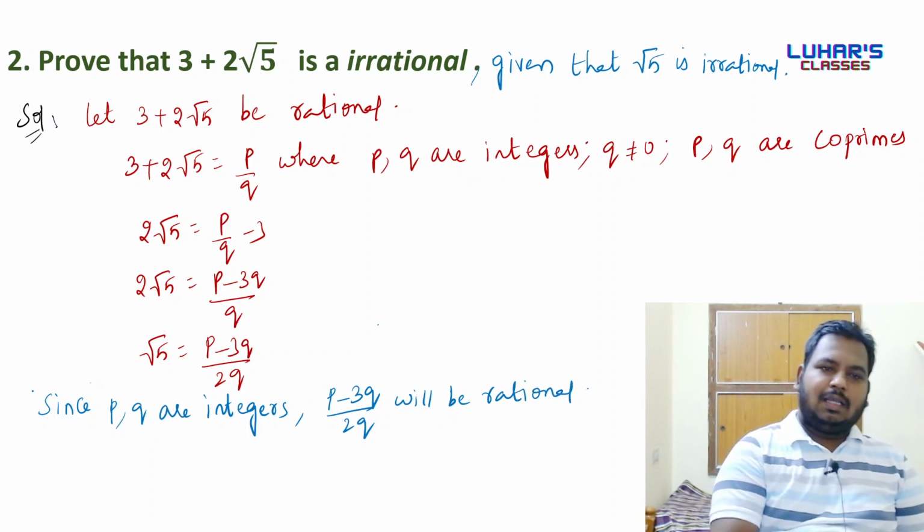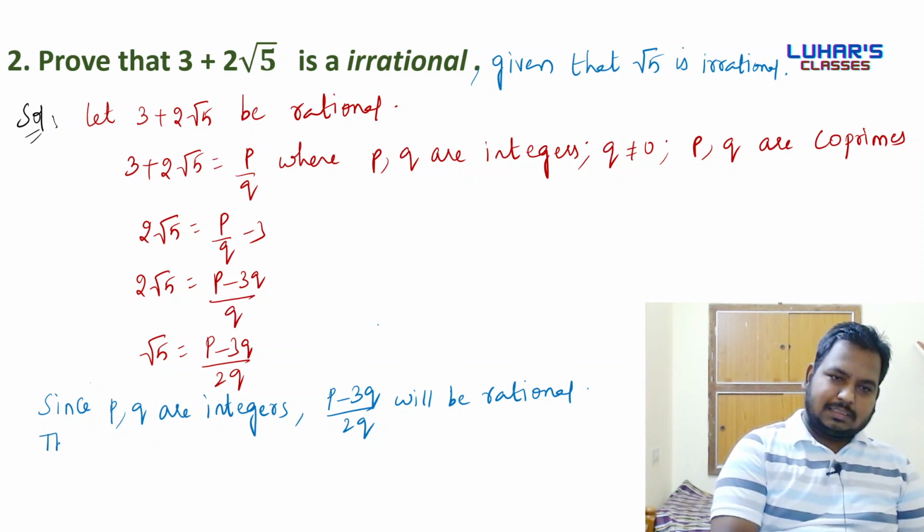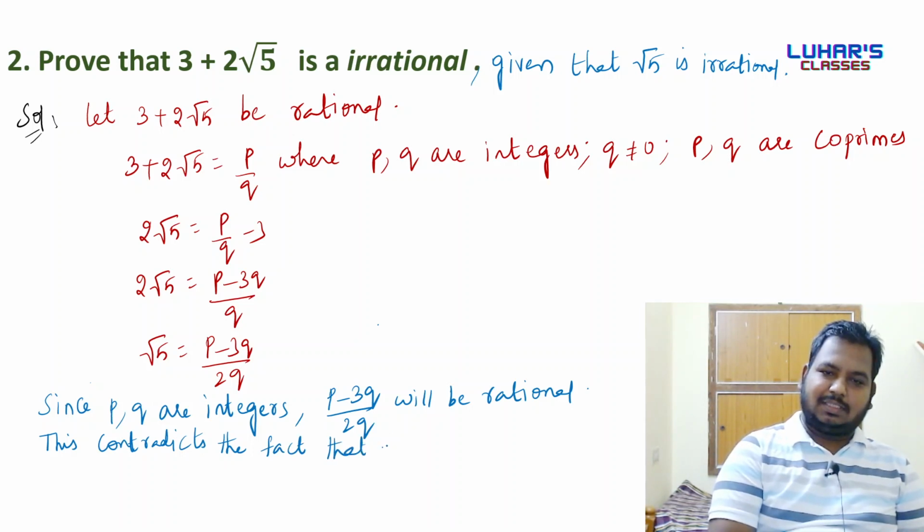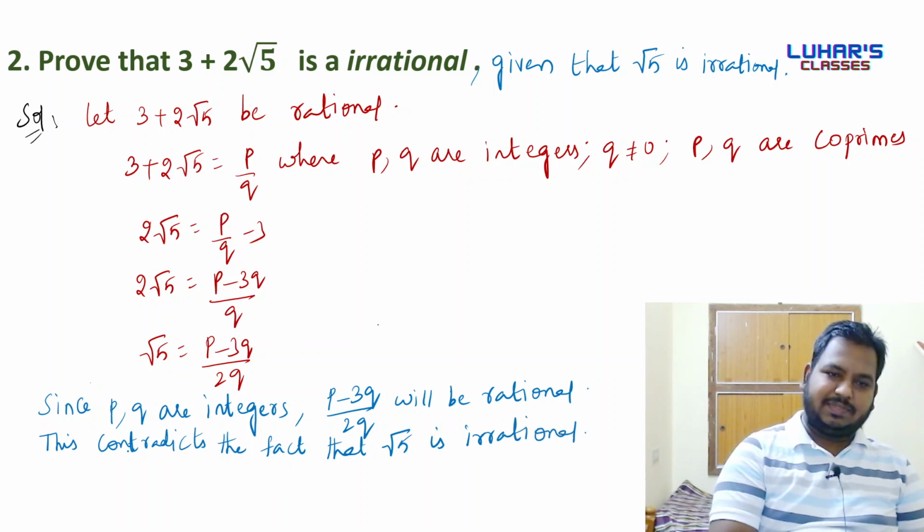Okay, but this contradicts the fact that root 5 is irrational. Root 5 is irrational. So what can we say? Hence our assumption is wrong.